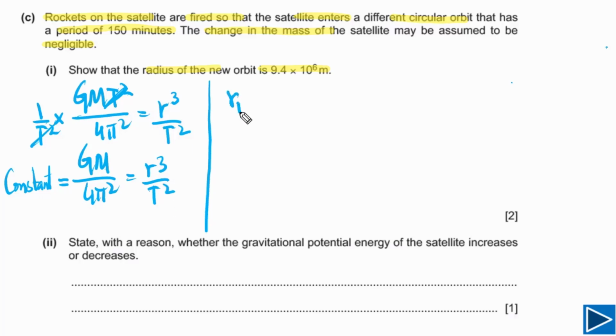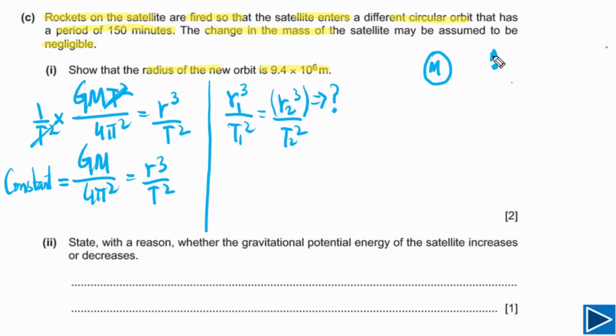So we can also write down r1³ over t1² is equal to r2³ over t2². T2 means this one is for the new orbit. So this is what we need to calculate. We need to calculate the value of R2. You can also understand it like this. Let's say this is our planet. Its mass is capital M. We have just one satellite.